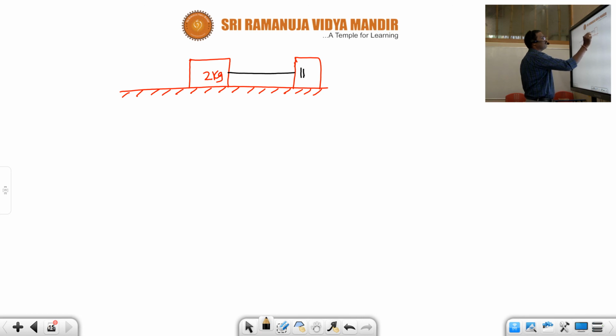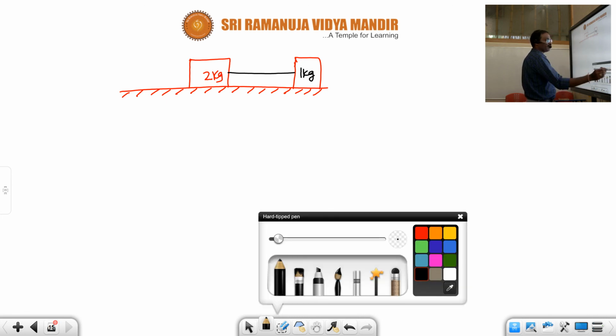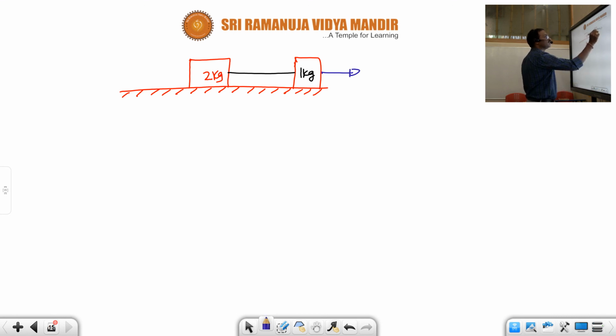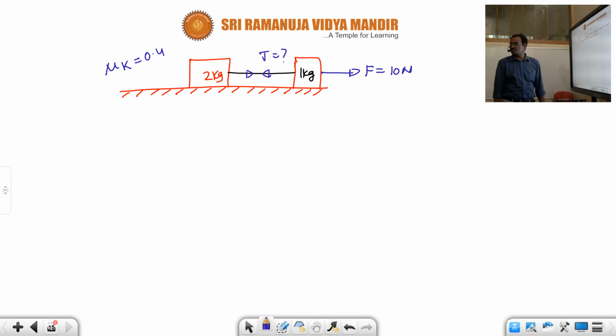An inextensible string connects a 1 kg block and the 2 kg block, which are kept on a rough horizontal surface. Then we apply a force F equal to 10 Newton. The coefficient of kinetic friction of the surface, mu k, is given as 0.4. Then find the tensional force in the string. They will ask T is equal to how much?